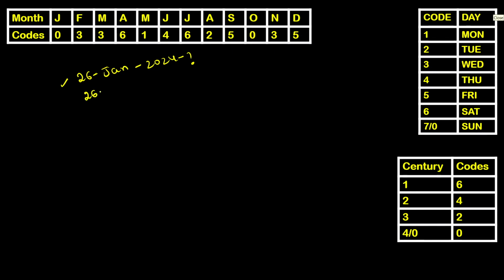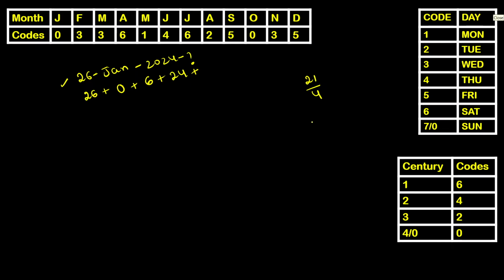Date same as date, 26. January code is 0. Century code. The given year belongs to 21st century. 21 by 4, remainder being 1. When the remainder is 1, your century code is 6. Number of years, 24. So I am sure there is no doubt till the fourth point. Now you need to look at number of leap years. How many leap years do we have among 24 years?